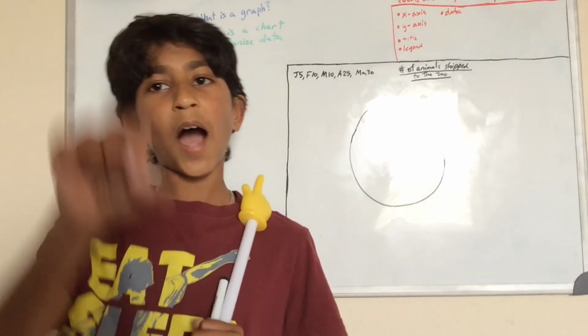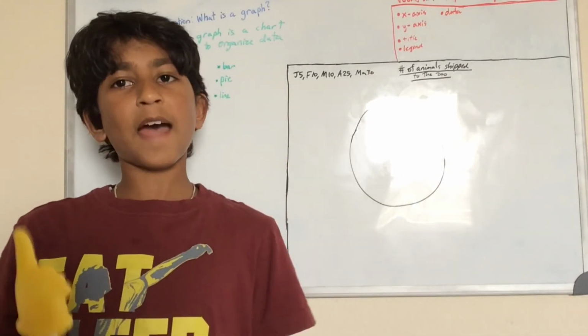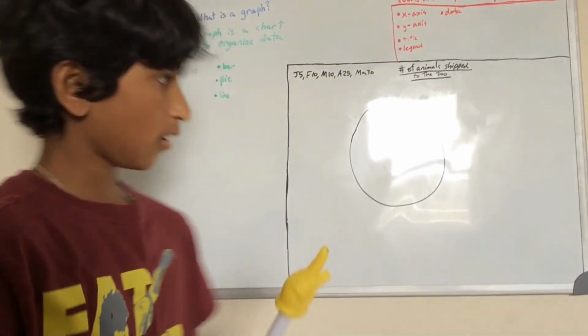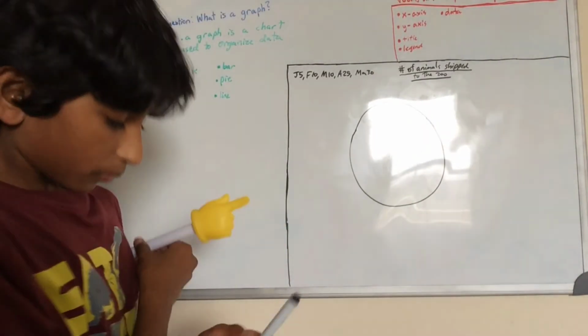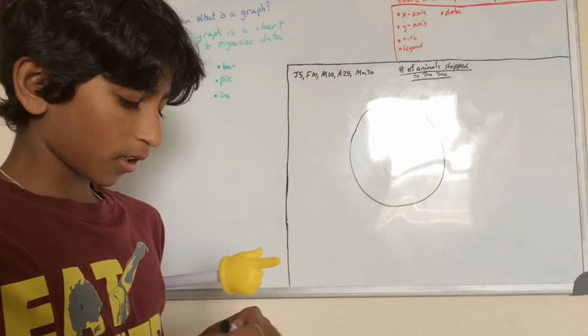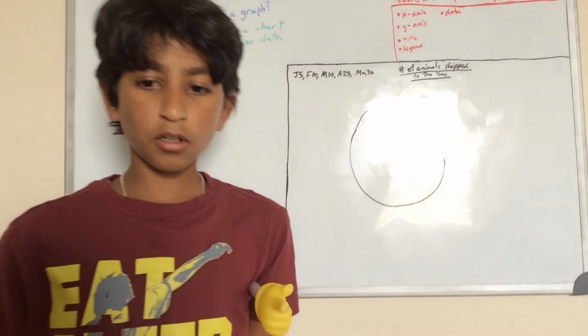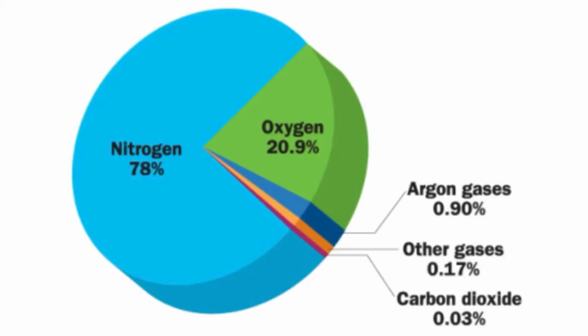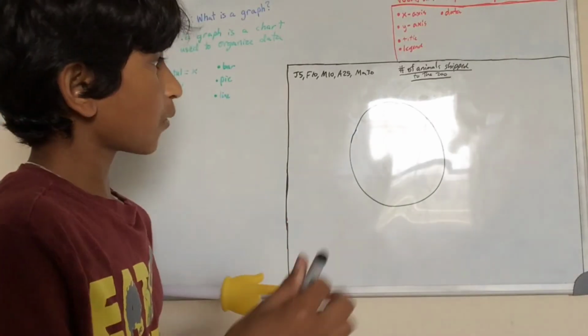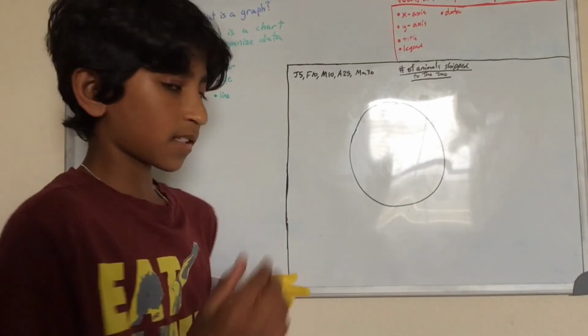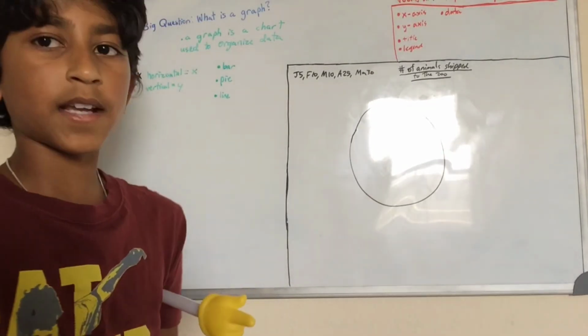You might have seen a pie graph mentioning the different atmospheric gases. So that's an example of a pie graph. So here's an example of a pie graph. And yeah, that's what a pie graph is, and that's basically what it looks like.